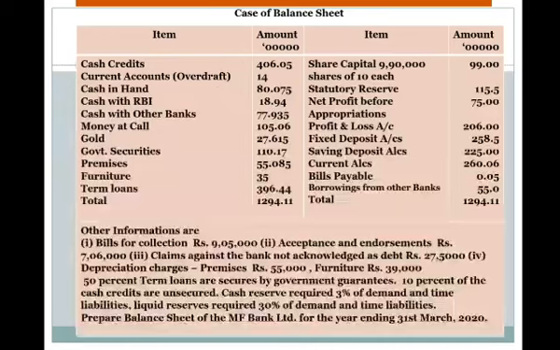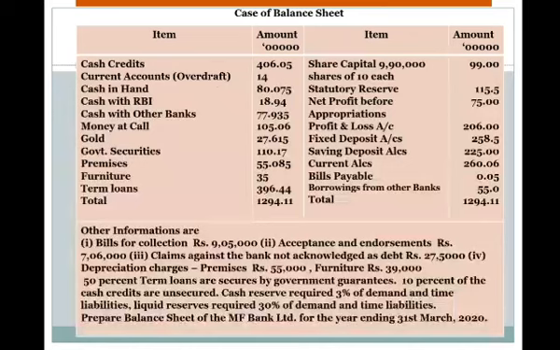Similarly, share capital, statutory reserve, net profit before appropriations, profit and loss, fixed deposit account, saving deposit account, current accounts, bills payable, borrowings from other banks. There is also other information: bills for collection, acceptances and endorsements, claims against the bank not acknowledged as debt, depreciation charges on premises and furniture.